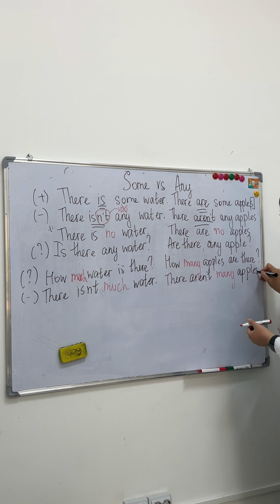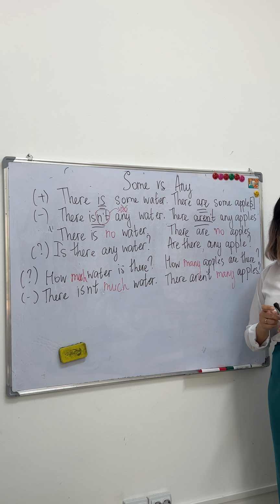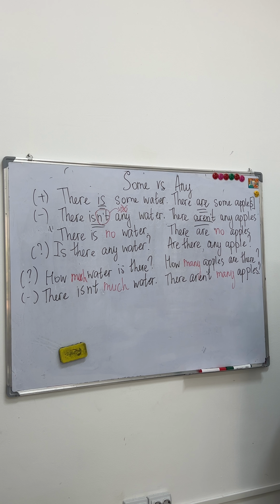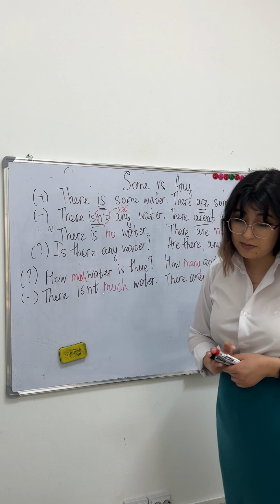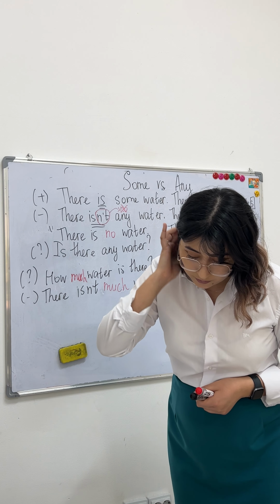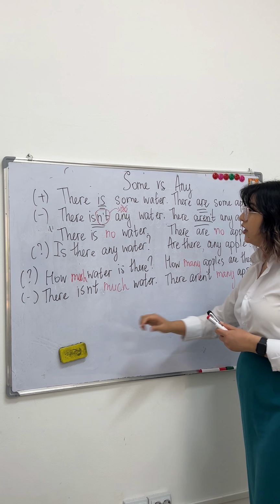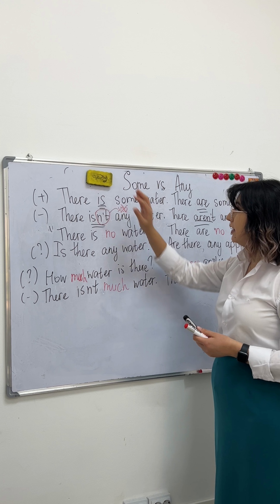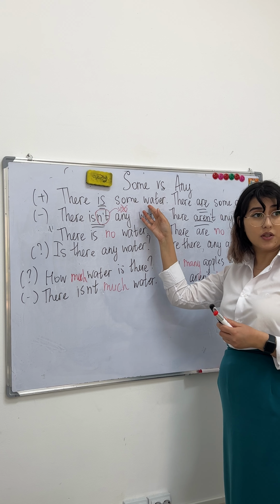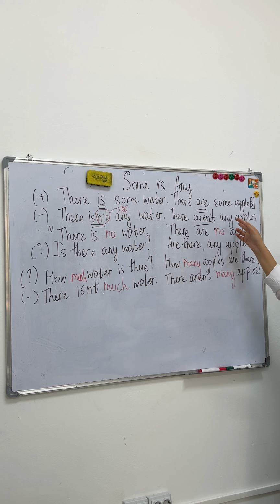Also, we have 2 words, few and little. Do you know the difference between a few and a little? No, but some and any. Yes, it is something like some and any. So, yes, we have them. So, the difference is just that we use a little with uncountables and a few with countables.